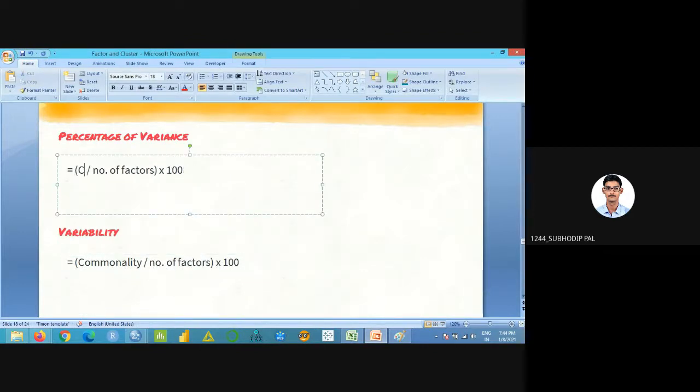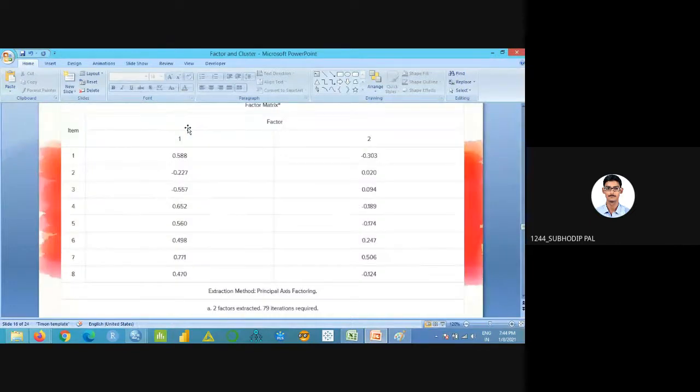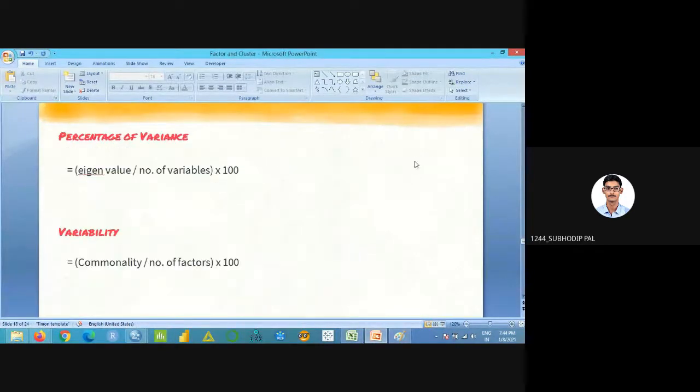So the formula will be eigenvalue divided by the number of variables into 100. So this means the percentage of variance for factor 1 will be taken into consideration. How do you calculate that? Eigenvalue of factor 1 is 2.51. How many variables? 8 variables. So 2.51 divided by 8 into 100. Got it?